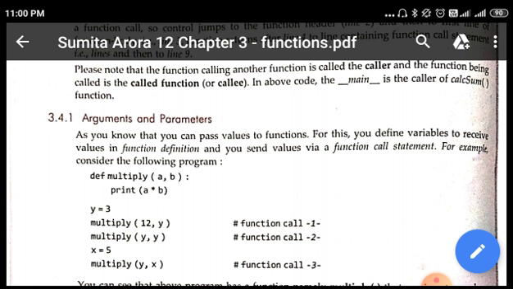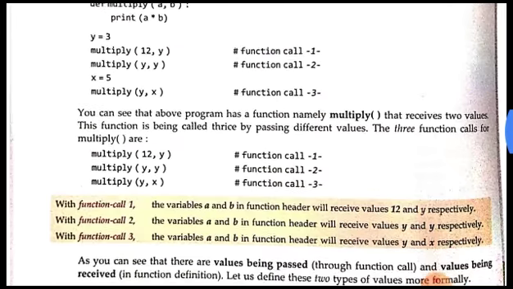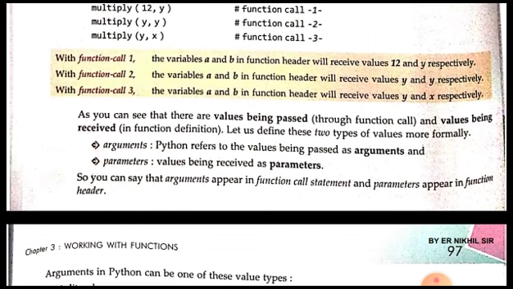So we have studied arguments and parameters. What was the difference? Parameters are the values which are received in the function definition. So the variable list which we see in the function header is the parameters, and the values which are being passed are the arguments. This is a very minute difference between the two.